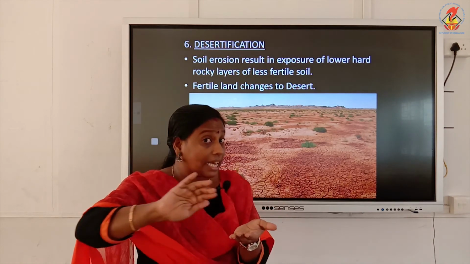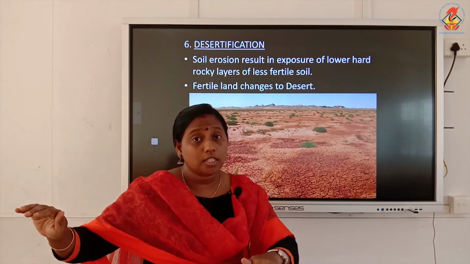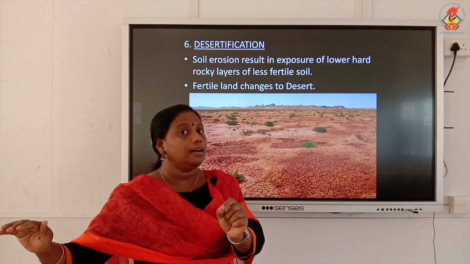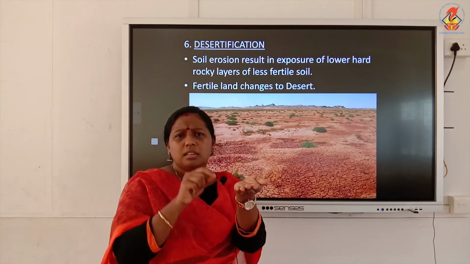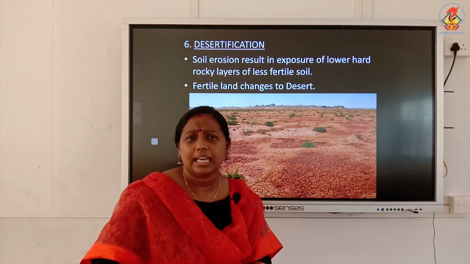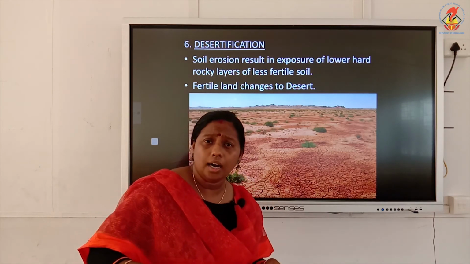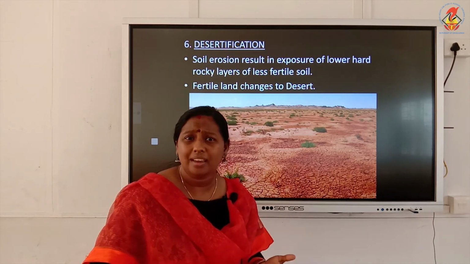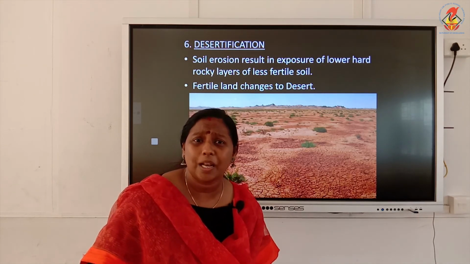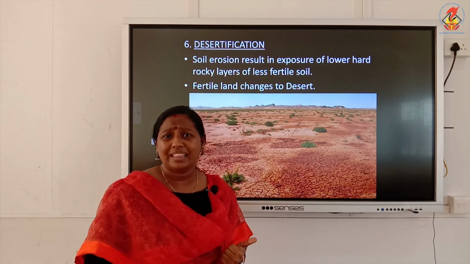This soil, which is less fertile, rocky or hard, will allow only fewer plants to grow in it. Why? Because it is less fertile.